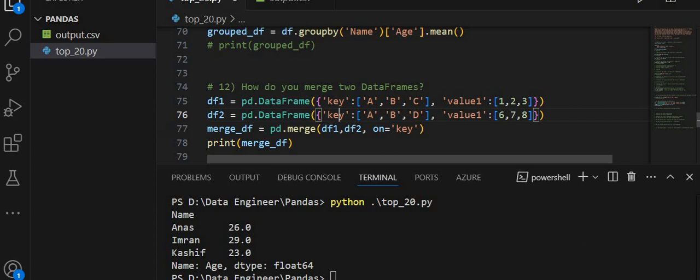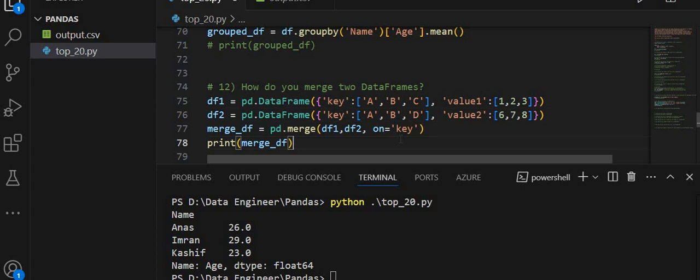We have two data frames: one has the columns key and value 1, and the next has the same column name key, but the second column is value 2. On the base of the same column name, I am going to merge df1 and df2.